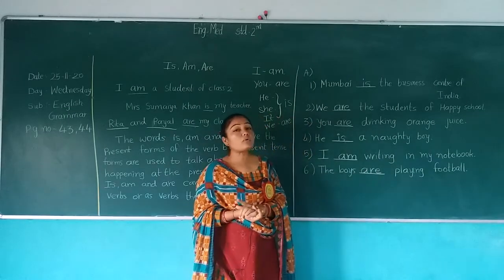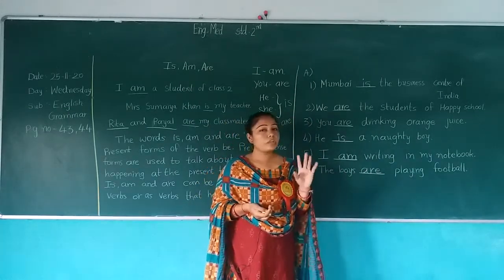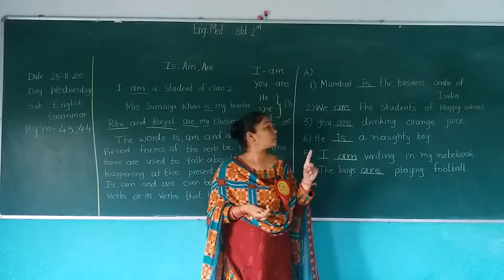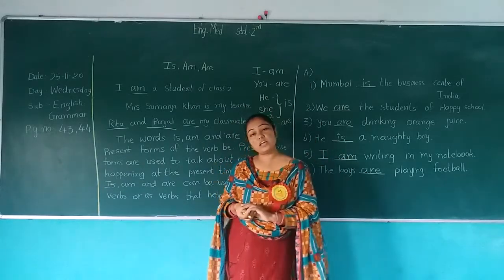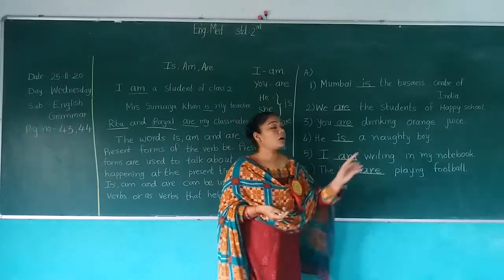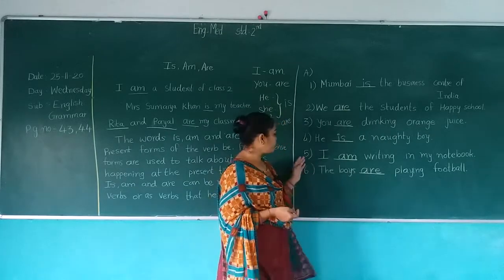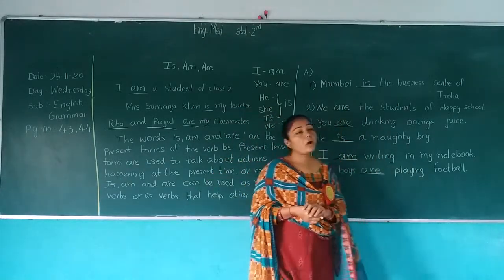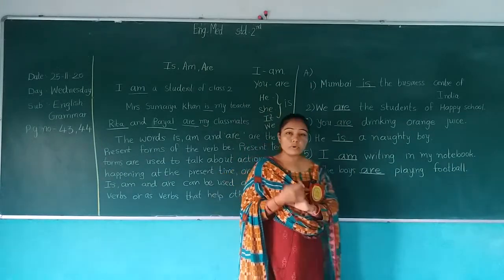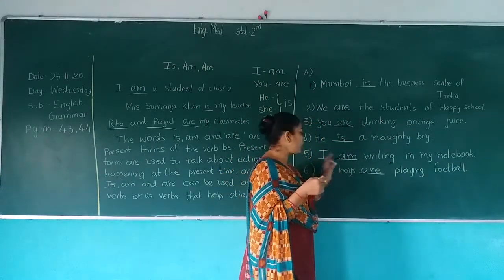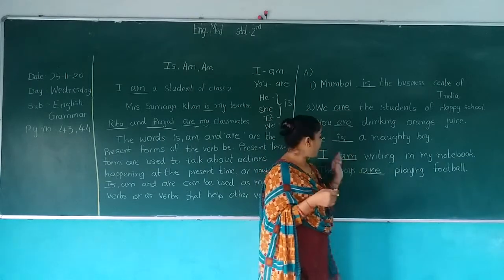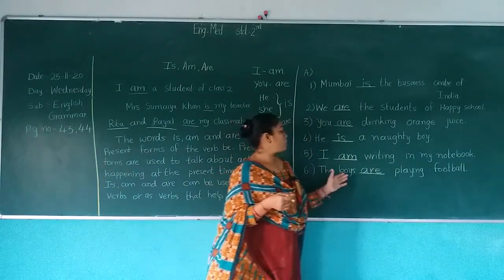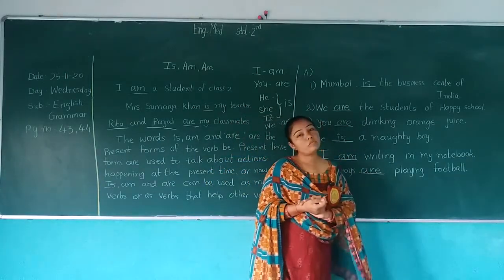When we talk about a singular, जब singular means एक के ही बारे में बात करना है, here he is given. He is a naughty boy. Next, I am writing in my notebook. When we talk about I, always we should use am. Okay. The boys are playing football.